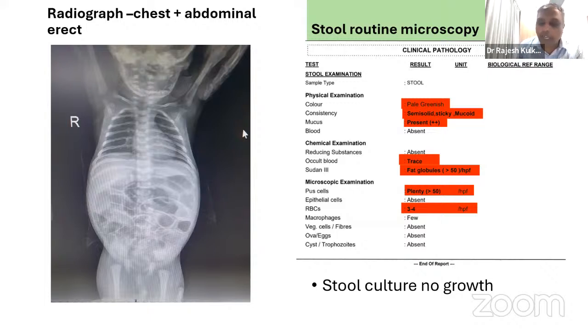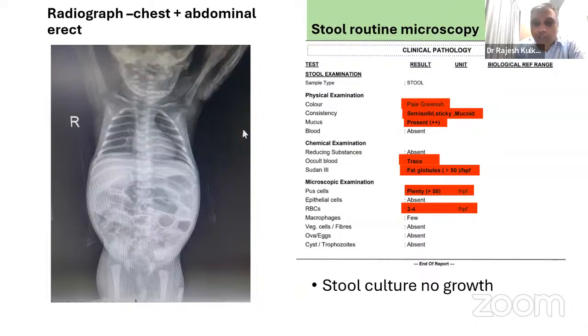So Anil sir, about this stool routine and radiograph, any inputs? So the stool routine, I would say there is definitely some component of malabsorption going on. There are plenty of fat globules seen. Pus cells, yes, the child is having diarrhea. There is some amount of sepsis going on. There is fever, so we can expect the pus cells to be there. There is no occult blood, a little bit of RBC is present. Culture has shown no growth. So there is a combined picture of gastroenteritis or enterocolitis happening along with a component of malabsorption. Yes, for sure. Excellent.